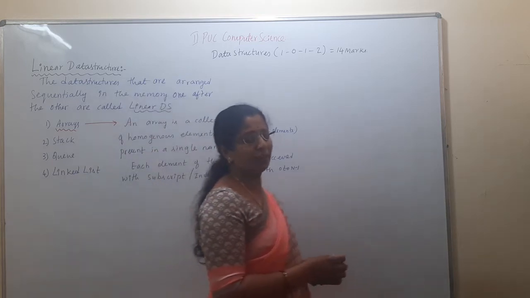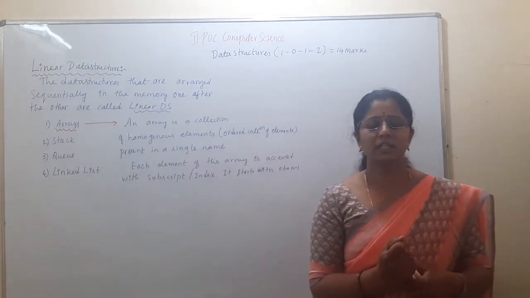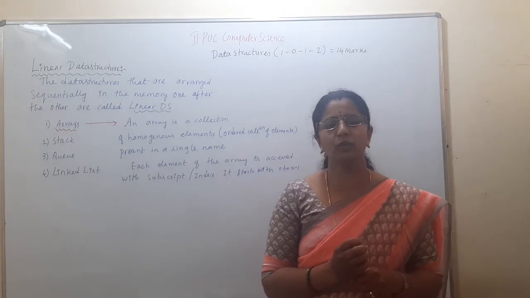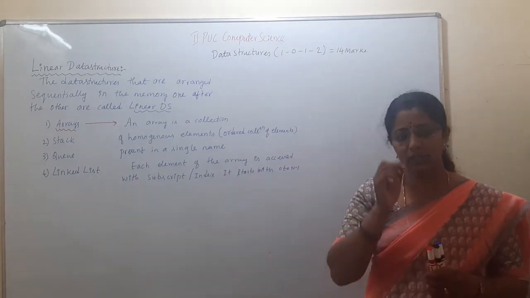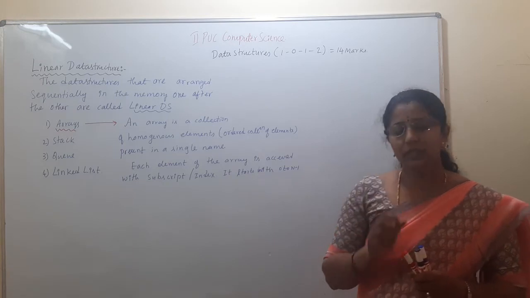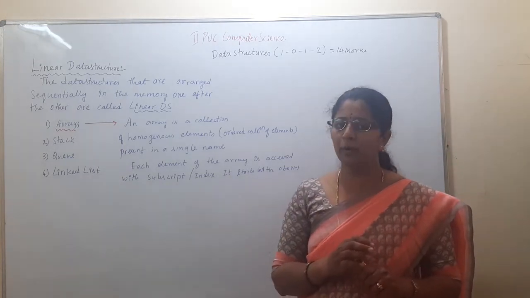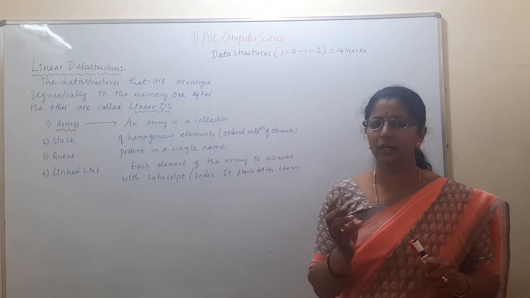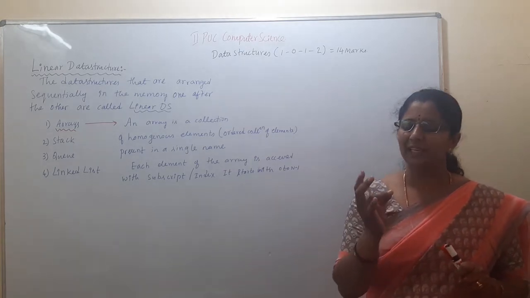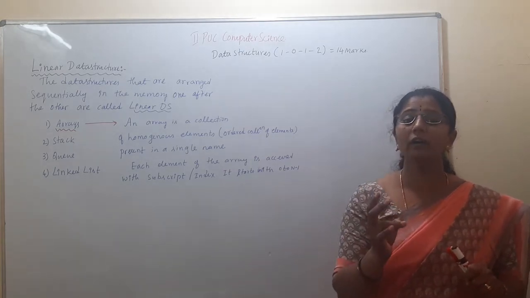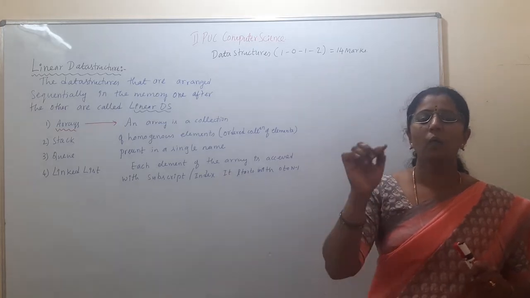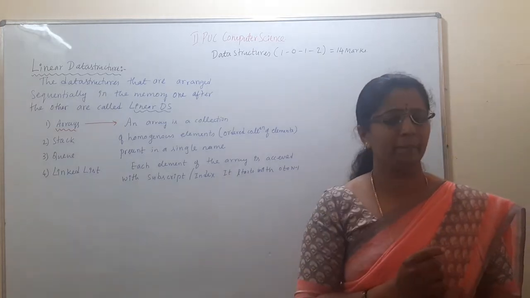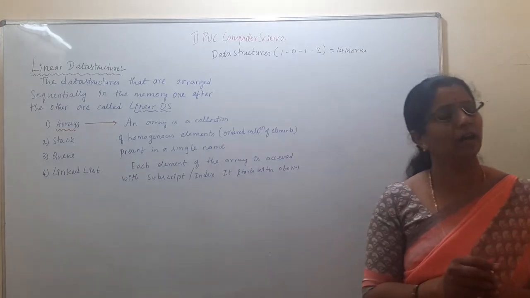First one traversal, second insertion, third deletion, fourth sorting, next searching, and another one is merging. So these are the different operations performed on non-primitive data structure or linear data structure or arrays. It is also possible to ask as a one-dimensional array or single-dimensional array.